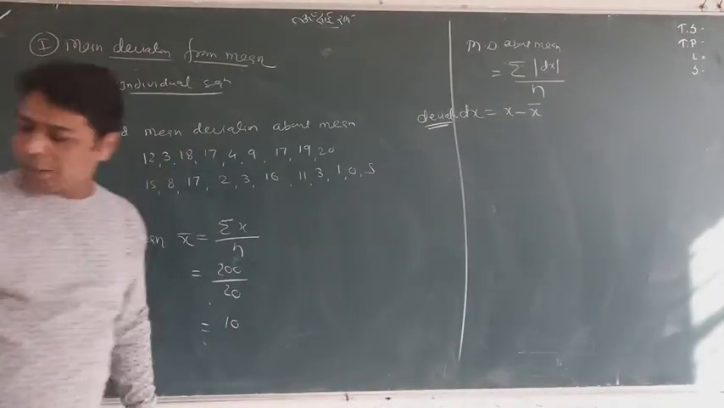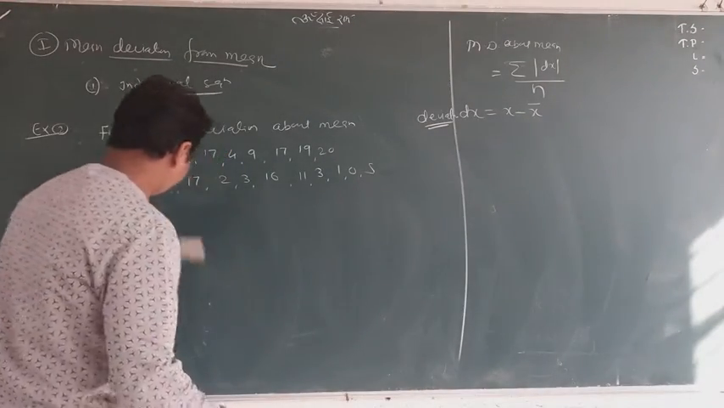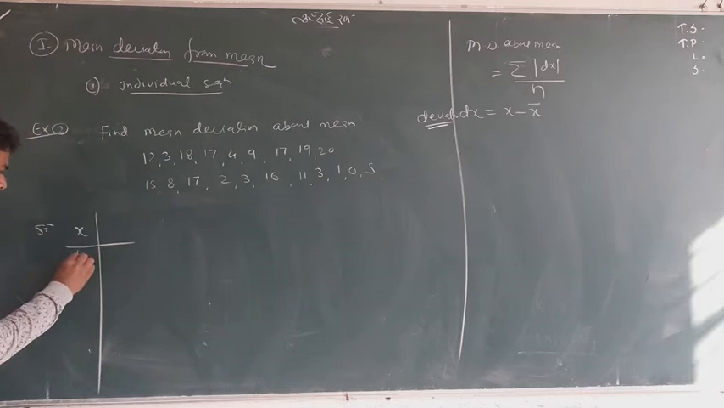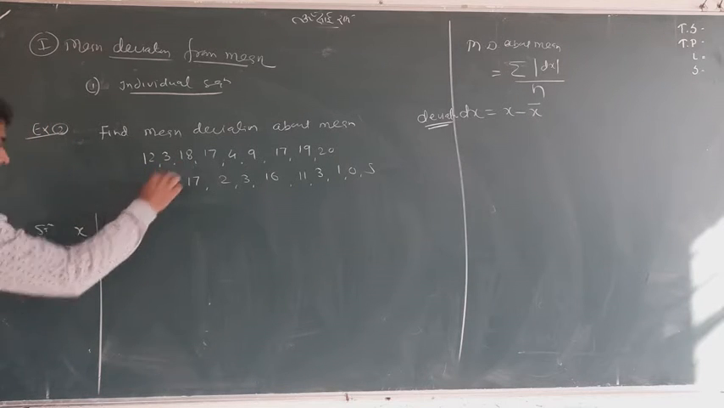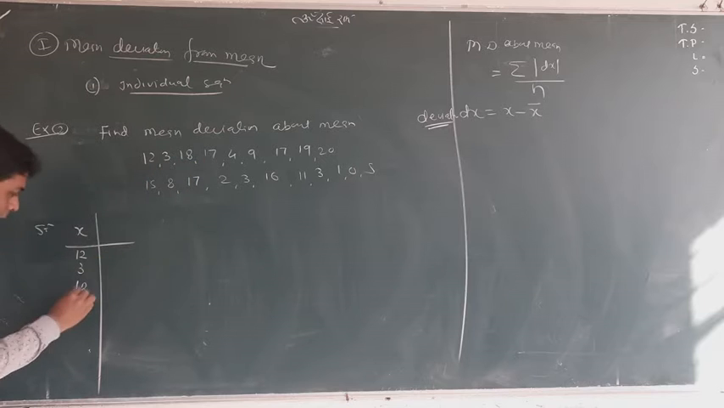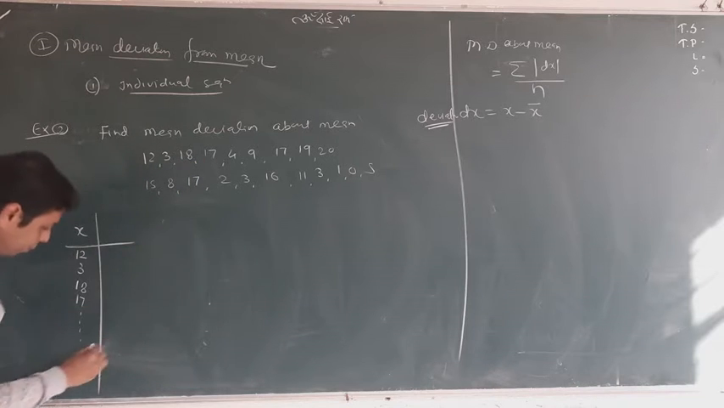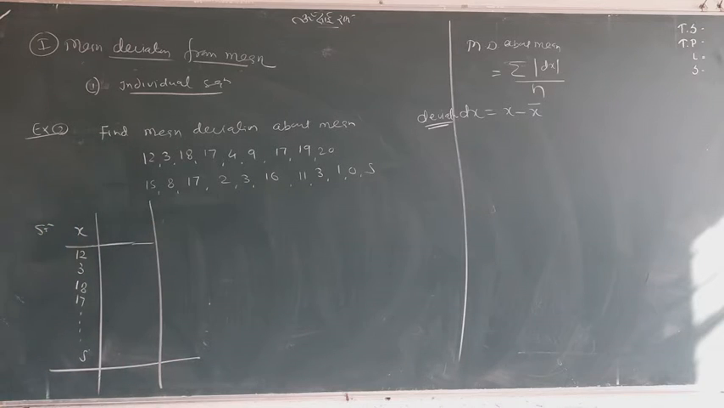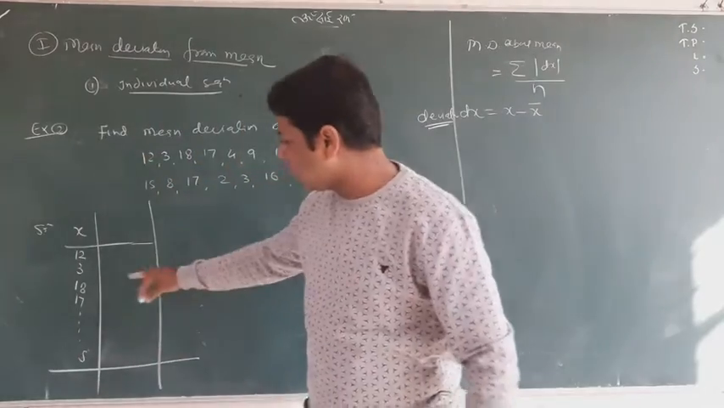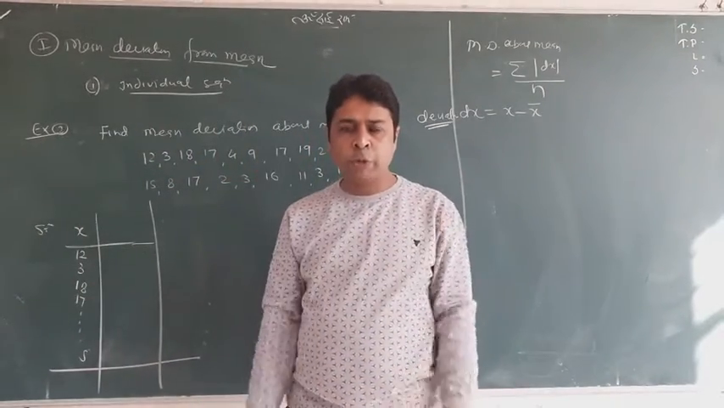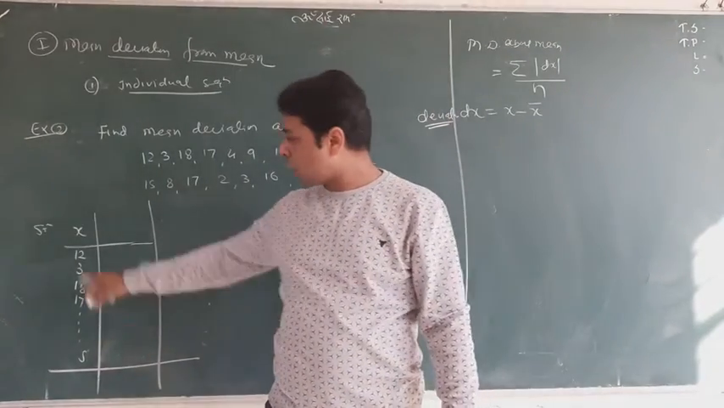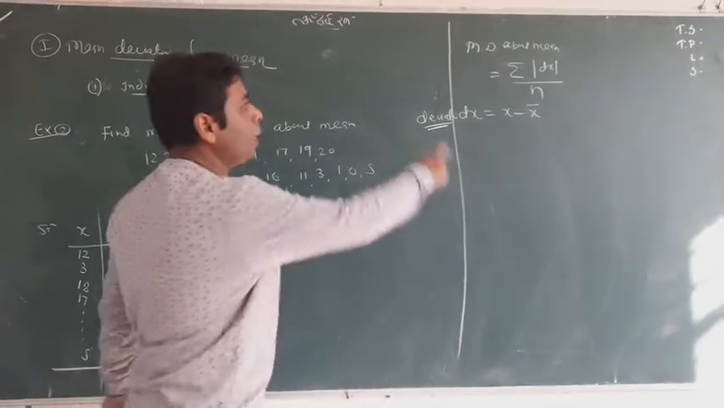If the question is written like, okay, let me rub this out. Again I tell you one thing. If the solution is here, if this is my x, and I'm writing all 12, 3, 18 and 17, and please you write all 5. This is the way I'm choosing. I didn't have a good place, but you have a long copy, you can choose. Write this data in vertical form like that. This is your x.